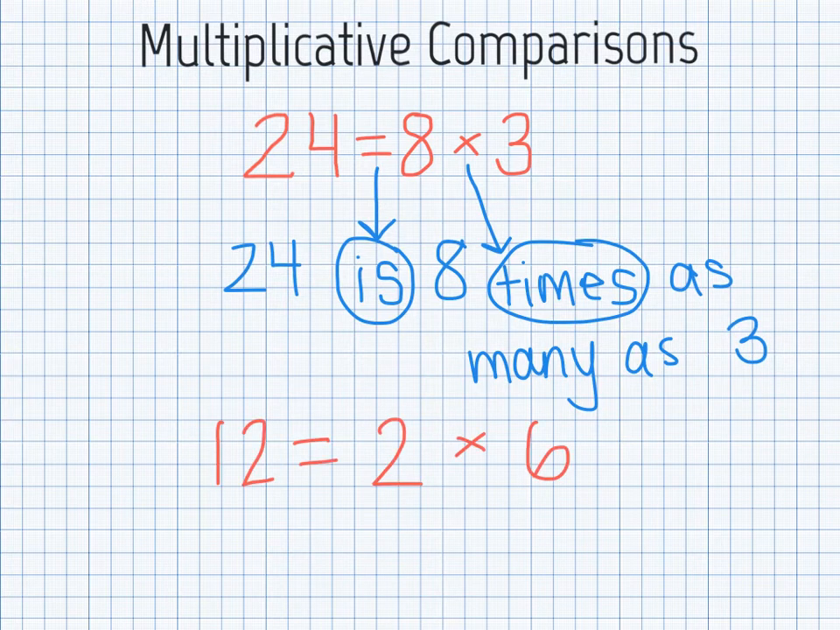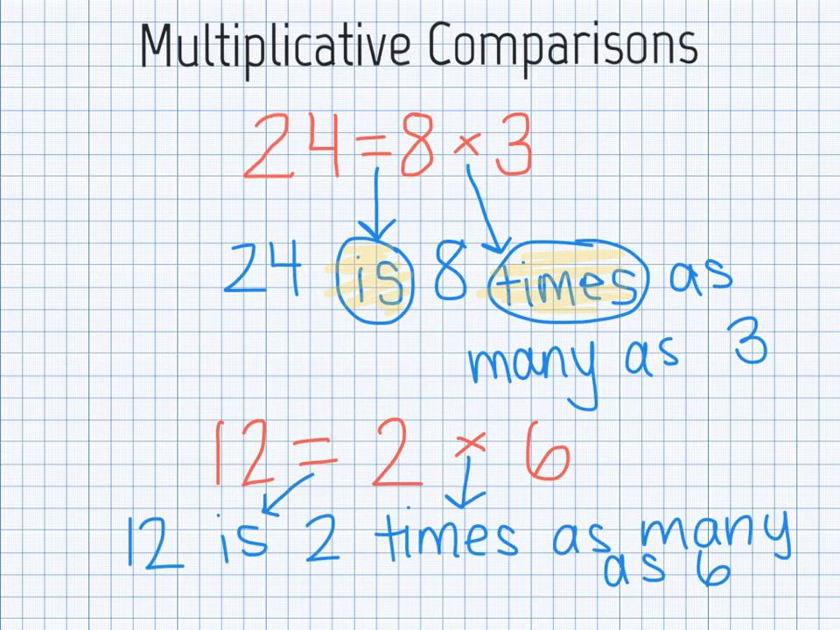How do you think we would say the multiplicative comparison statement for the above equation? 12 equals 2 times 6. Don't forget to look above and remember what each of those symbols is actually saying. And when you think about that, it's not so hard. Pause and think about it. Remembering the key words for each of the symbols, we can see that 12 is 2 times as many as 6.